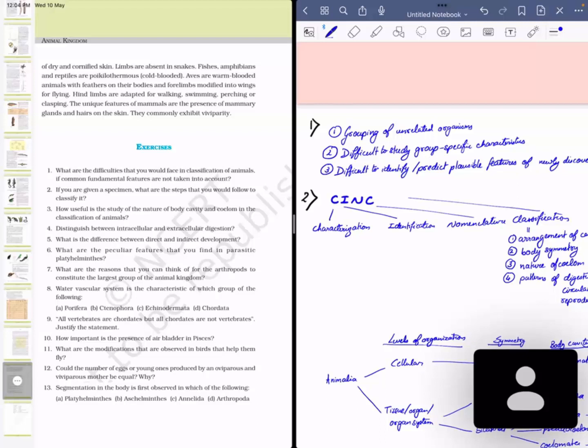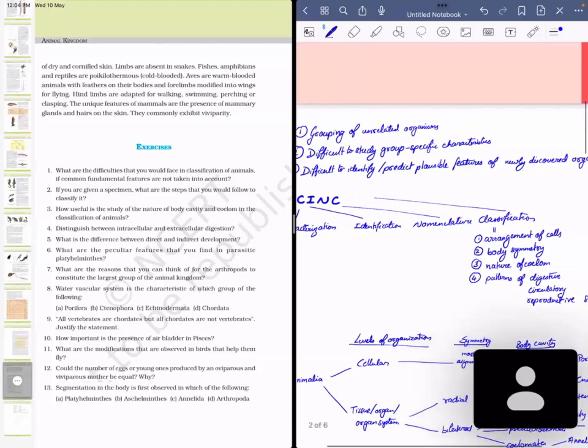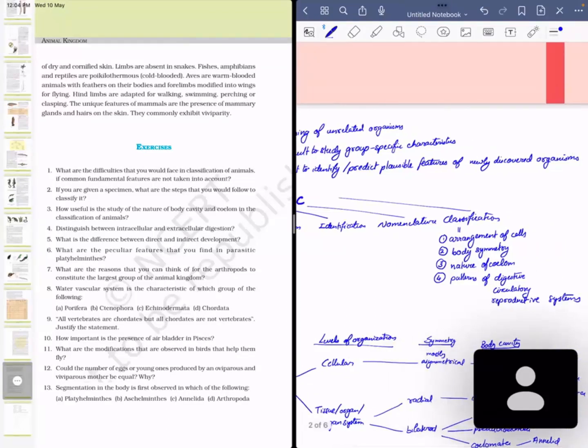फिर identification of the organism, say it is a crab or it's like कोई भी proper identity उसे देते हैं and a nomenclature is given to it. जैसे कि हमारा Homo sapiens है, so a proper biological nomenclature is given to it and then it is classified according to this classification which is followed in this chapter. So classification हम करते कैसे? By arrangement of cells, body symmetry, nature of coelom, patterns of digestive, circulatory and reproductive system.